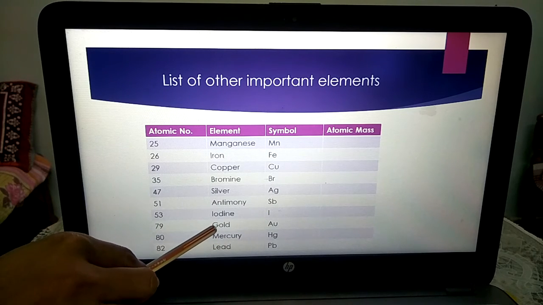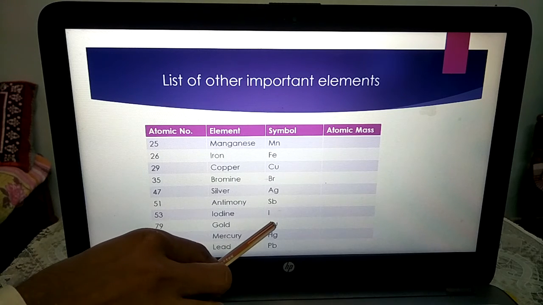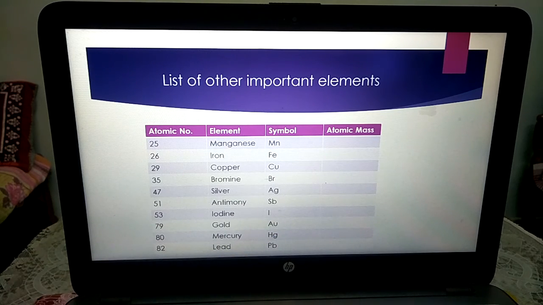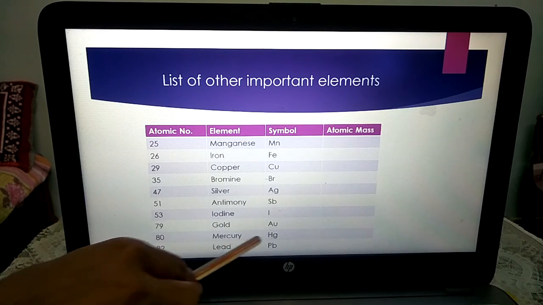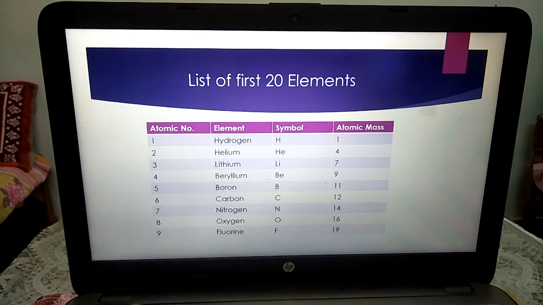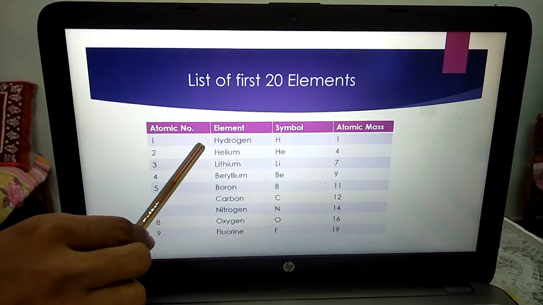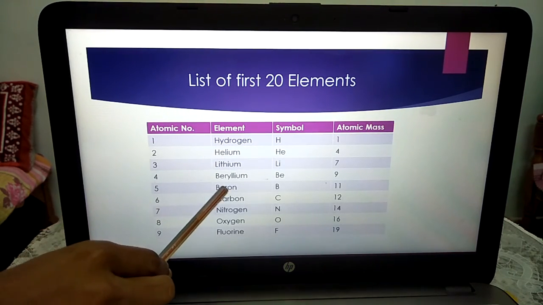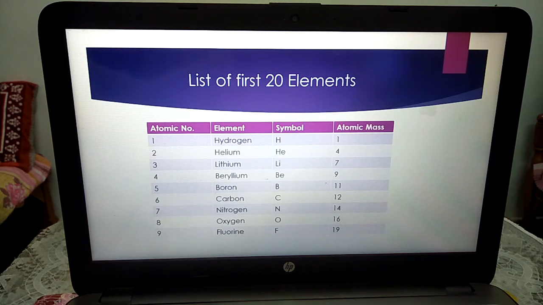Similarly, for gold he could have written G or Go, but he has not. It is represented as Au, because the scientific name is different. Mercury, Hg. So students, here you can see hydrogen, helium, lithium, beryllium, boron, carbon, nitrogen, oxygen and fluorine.